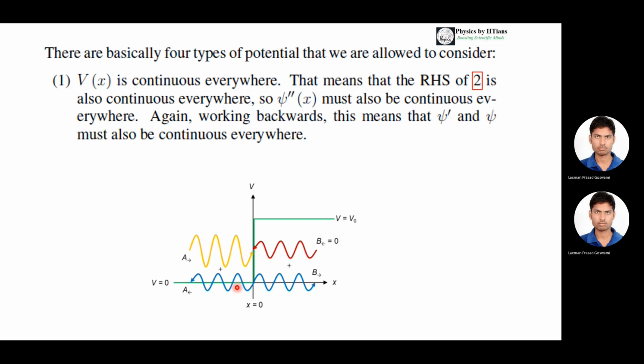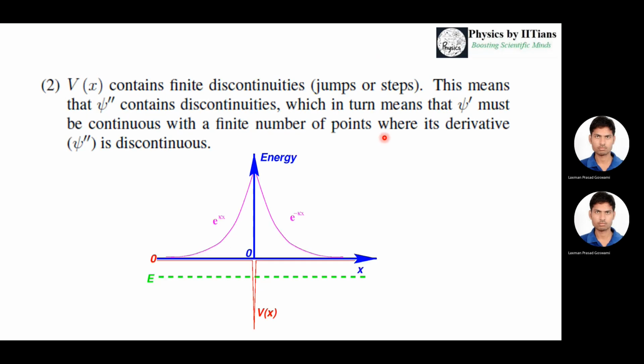Suppose I am considering this particular potential where V of x is 0 up to x equals 0, and then V of x equals V naught after that. So the potential is continuous, so the wave function is also continuous. That is, the left hand side and right hand side of the wave function psi should be continuous, and psi double prime must also be continuous, and psi prime and psi are also continuous everywhere.